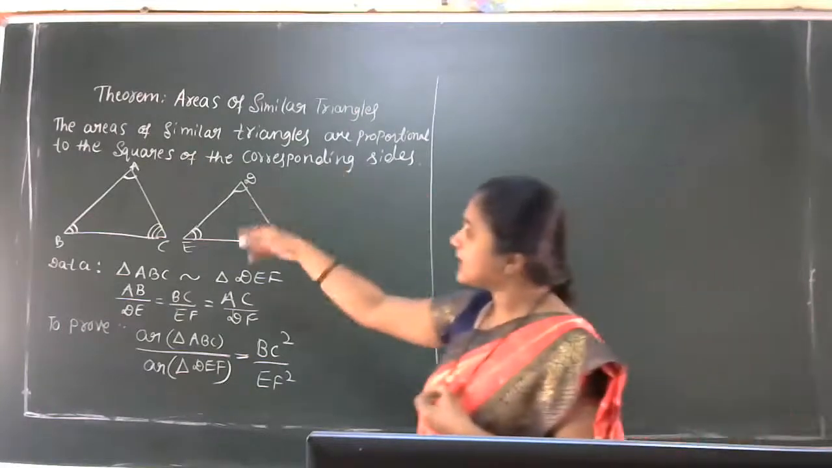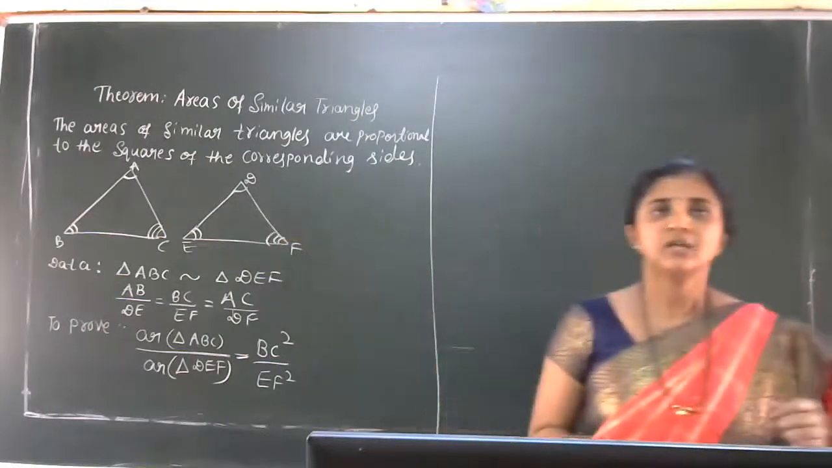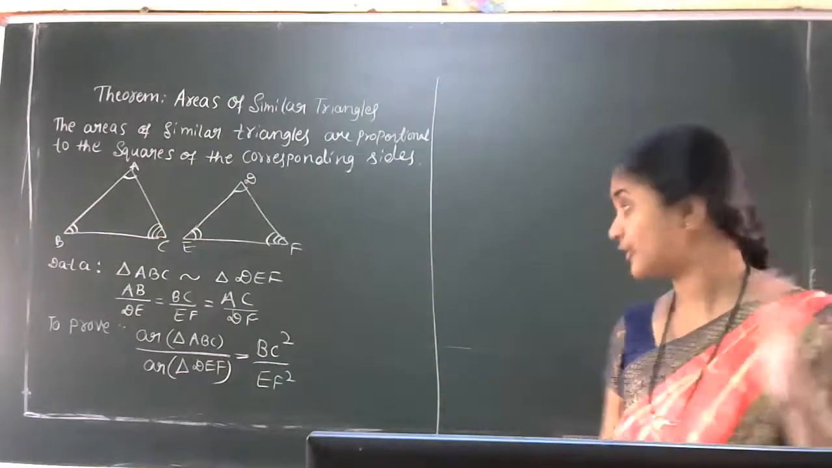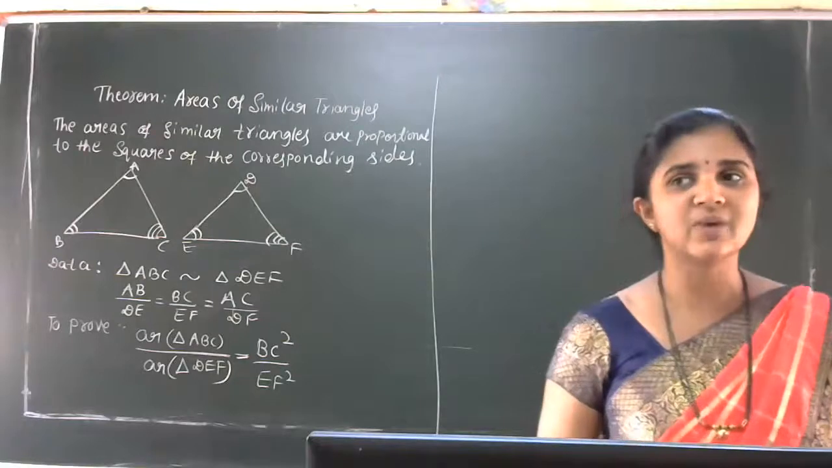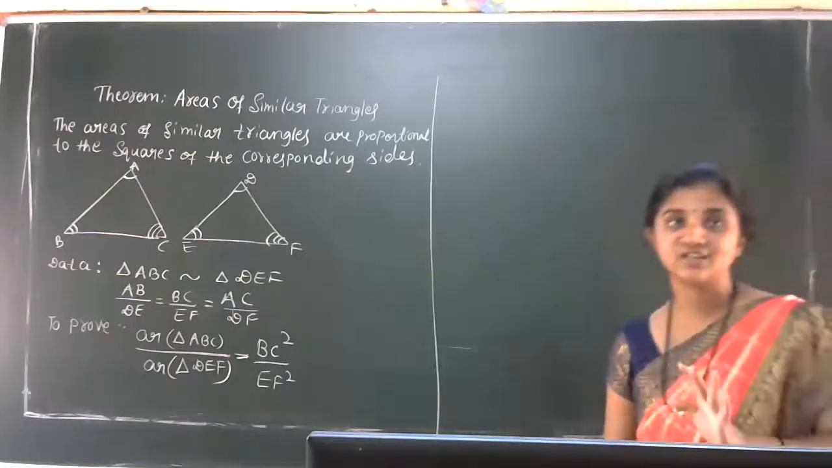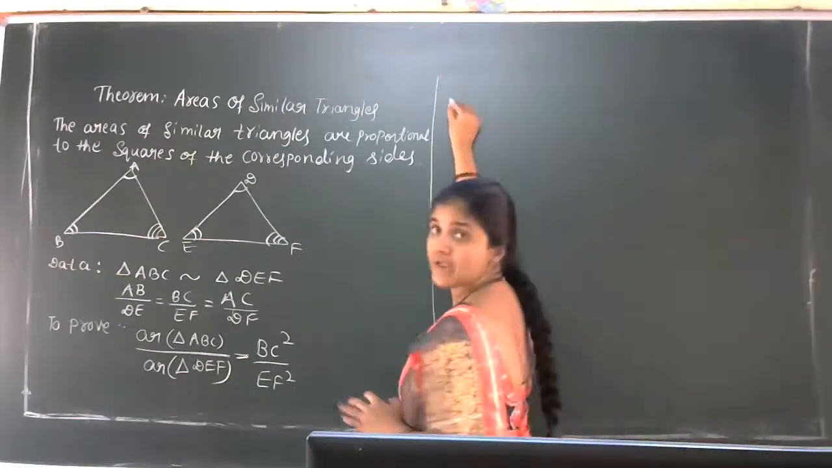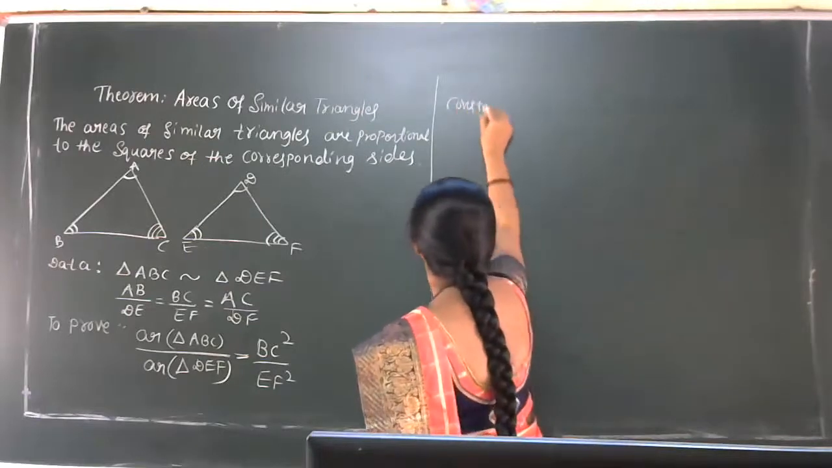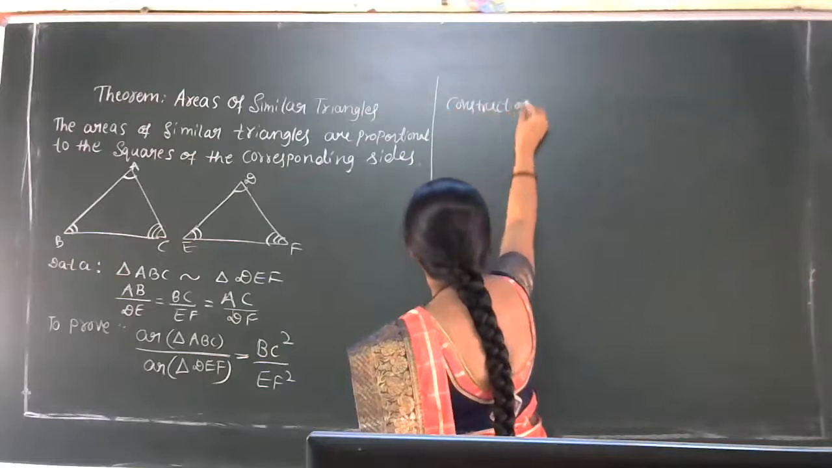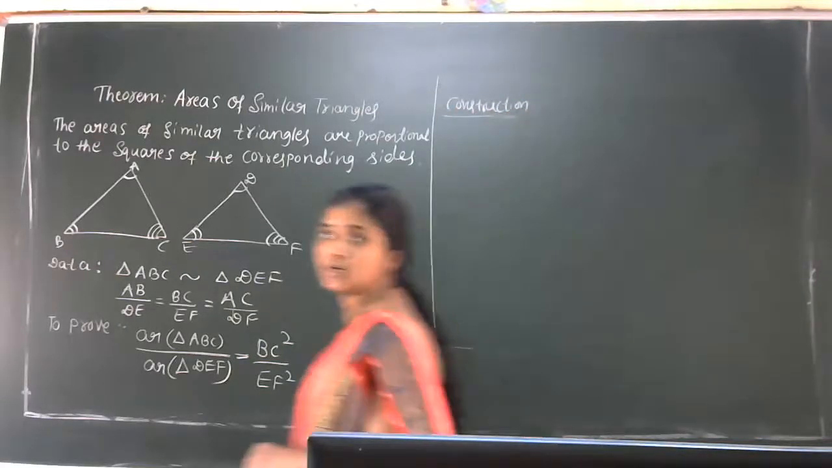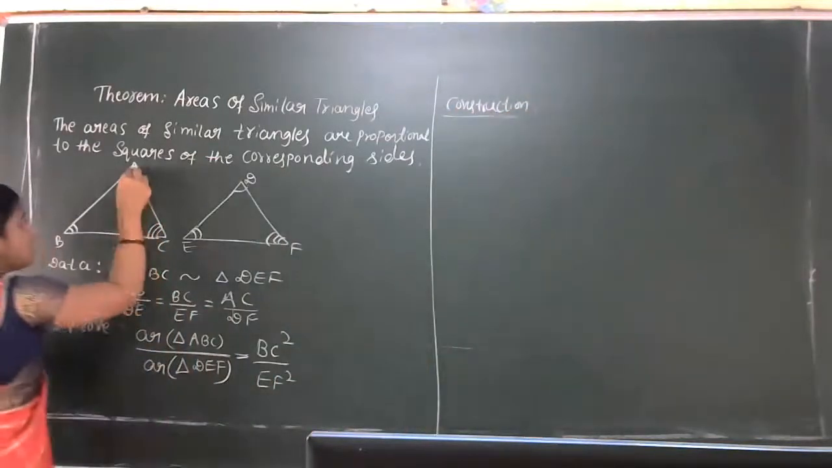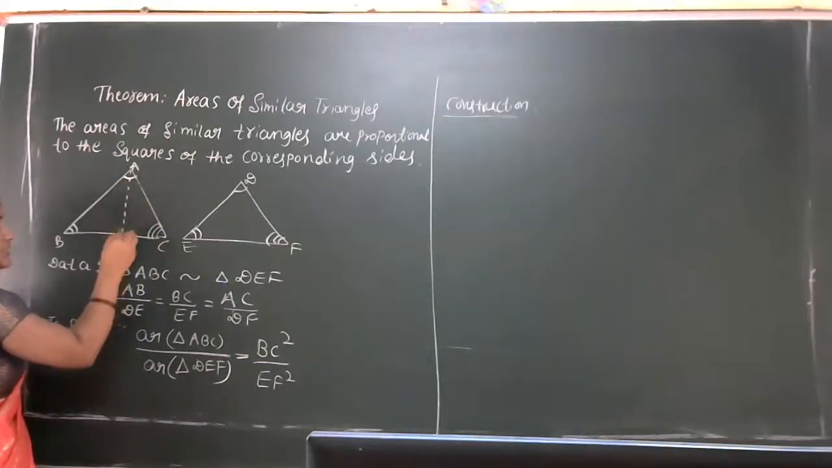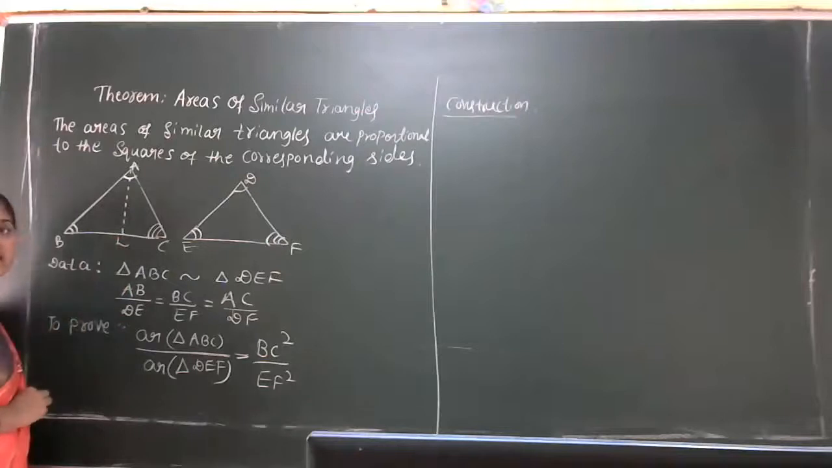So we'll go to the next one to prove. Only by taking this similarity of triangles we cannot go to our proof, that is area of ABC by area of DEF is equal to BC square by EF square. So we need a construction part. What we have to construct here? Construction: you just observe, we are going to draw one perpendicular line to this BC, that is, we'll name it as AL.